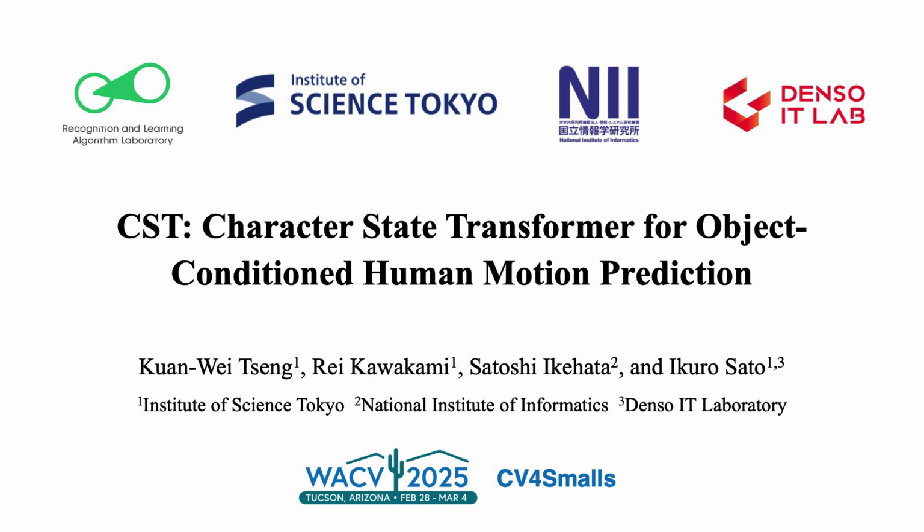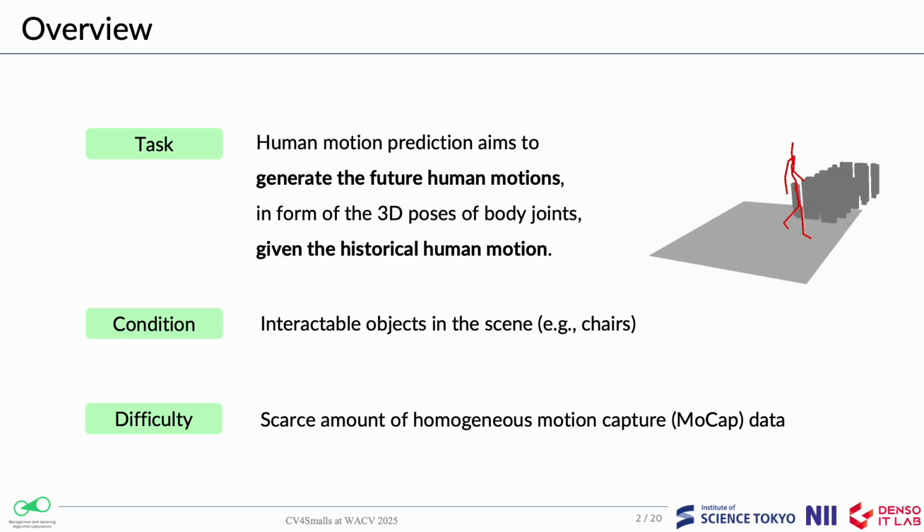Good morning, everyone. My name is Kuan-Wei, and today I will be presenting CST, Character State Transformer, for Object-Conditioned Human Motion Prediction. This work is a collaboration between the Institute of Science Tokyo, the National Institute of Informatics, and Denso IT Laboratory. Human motion prediction is a critical challenge in applications such as gaming, animation, and robotics.